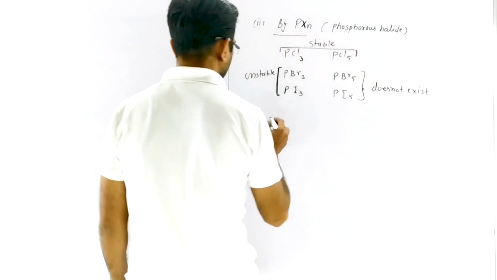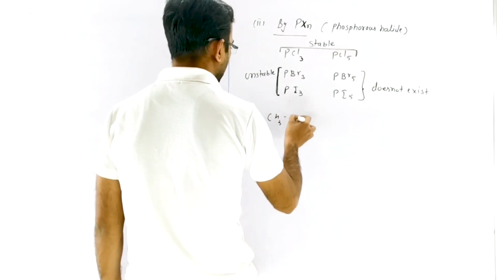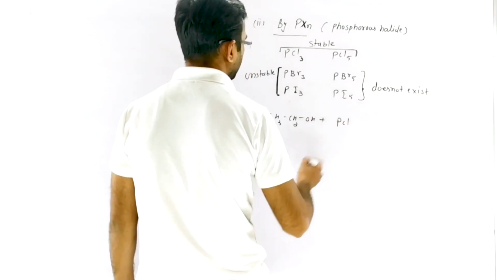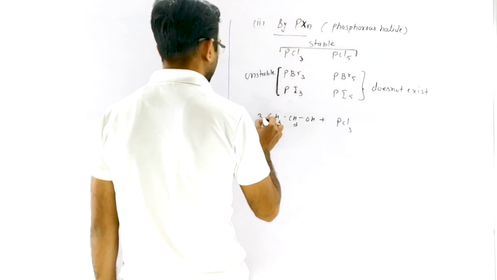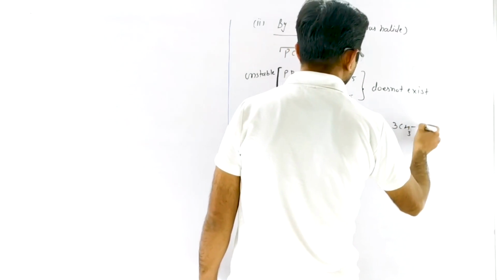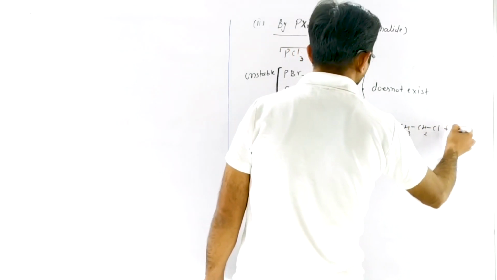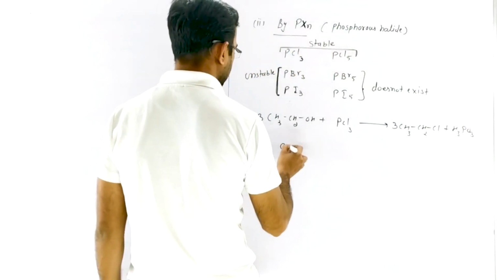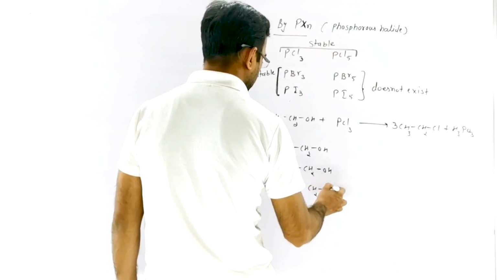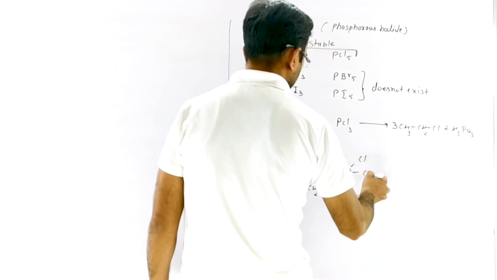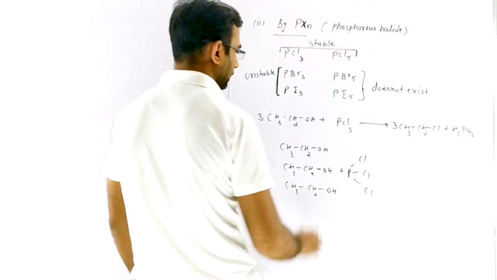So if we react alcohol with PCl3, then 3 equivalents of alcohol are used and they form 3 equivalents of ethyl chloride with H3PO3. Or you can also understand this reaction as 3 equivalents of alcohol and PCl3.